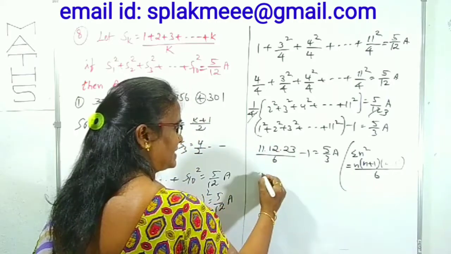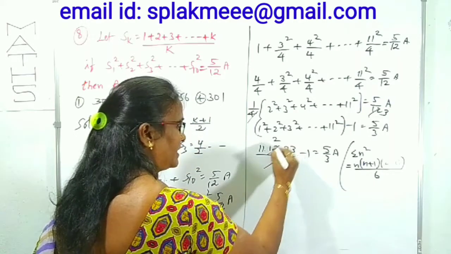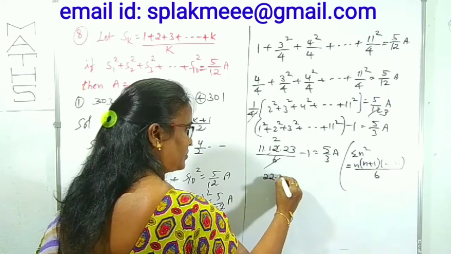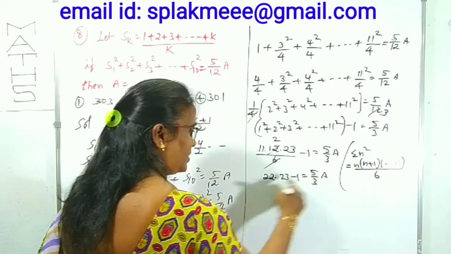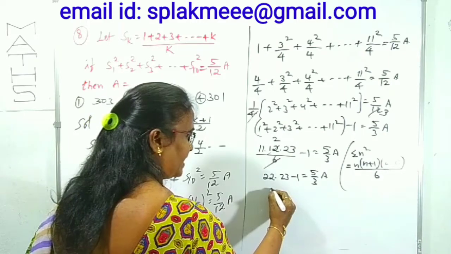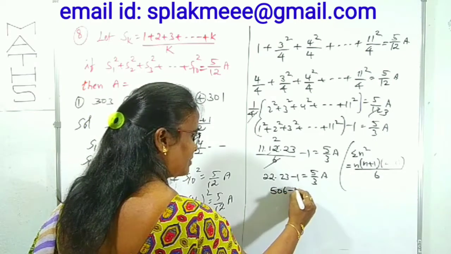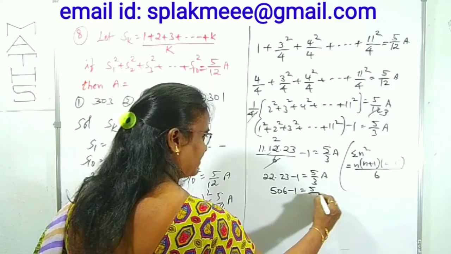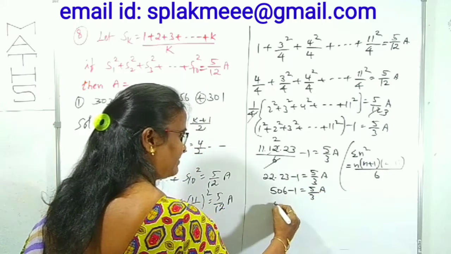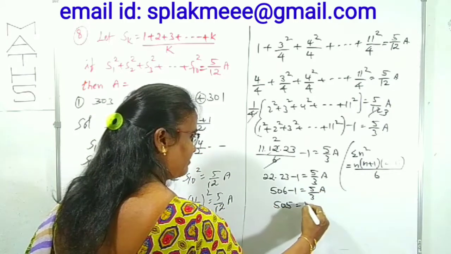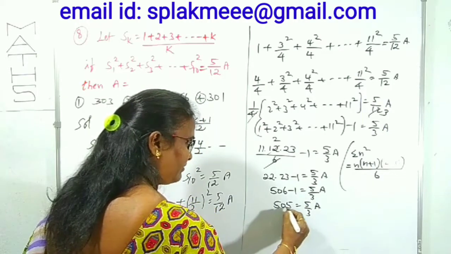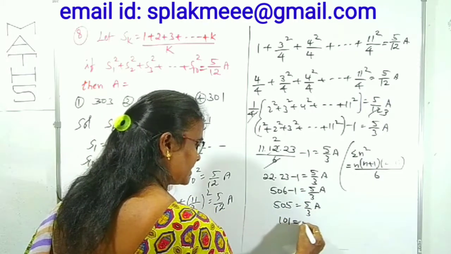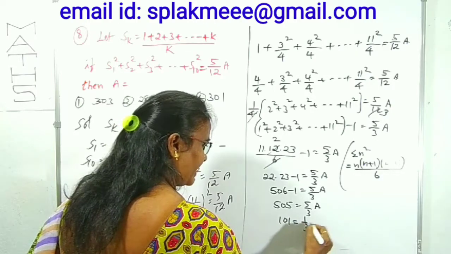Here 6 and 2 cancel, 6 twos. Right? Here 22 into 23 with minus 1 is equal to 5 by 3A. 22 times 23 is 506 that will come. 506 minus 1 is equal to 5 by 3A. That is 505 is equal to 5 by 3A. 5 cancels, 5 times 101 is 505, 1 times 101. That will be 1 by 3A, right?